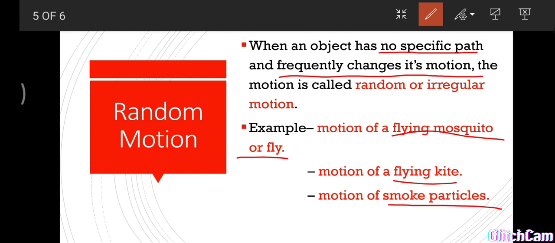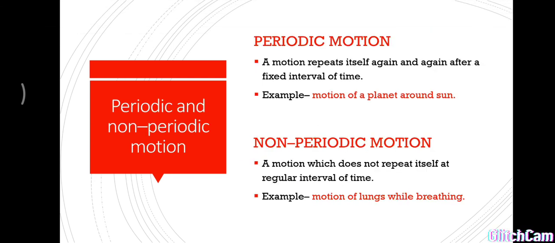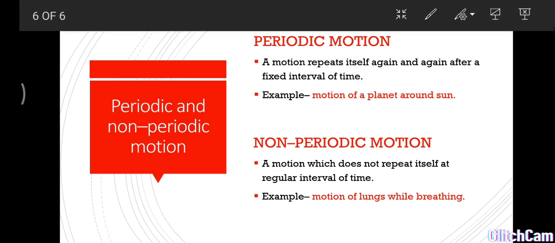Okay. So next we go for periodic and non-periodic motion. A motion that repeats itself again and again after a fixed interval of time is called periodic motion. They are repeating at a fixed interval of time. That is important. Example: the motion of a planet around the sun.